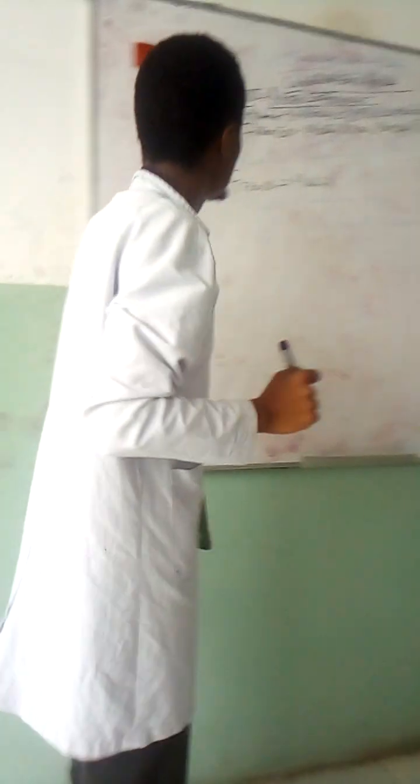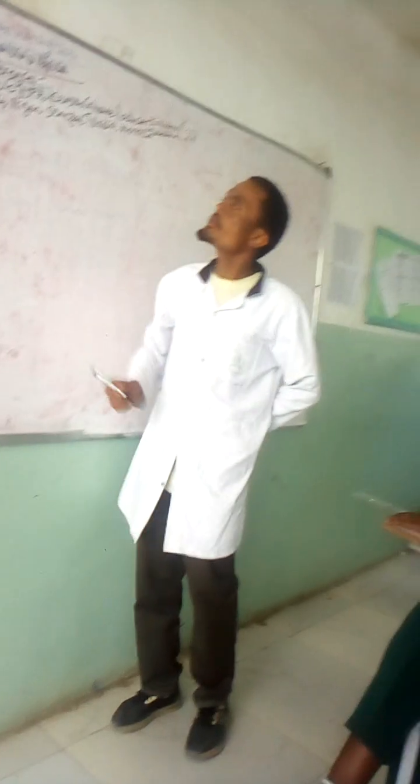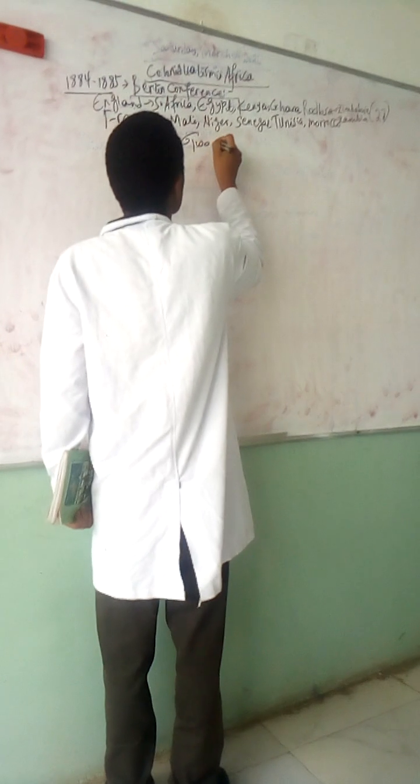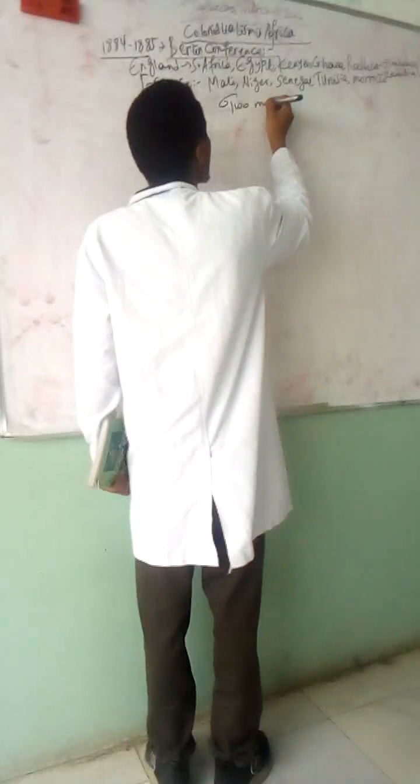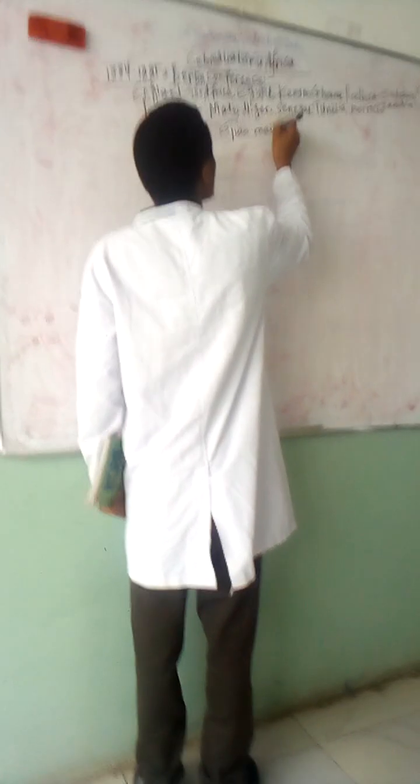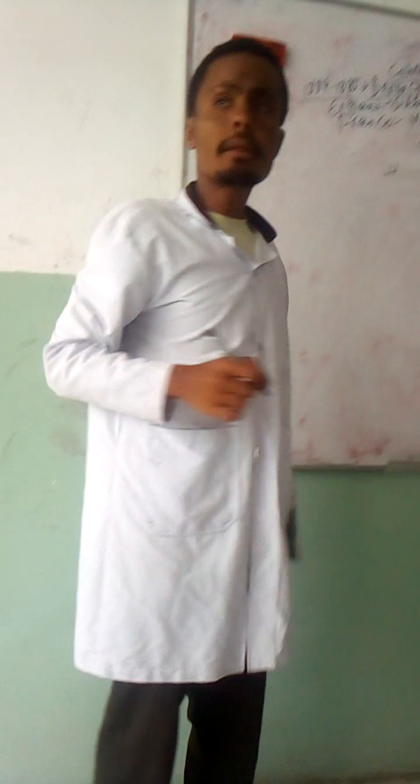All these are the countries that those European nations discovered in Africa, to what? For the sake of two reasons. There are two major reasons to partition Africa at the Berlin Conference in Germany. The first one is what? For the sake of getting natural resources.